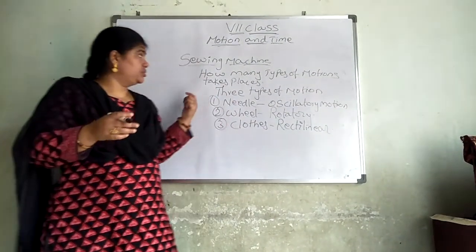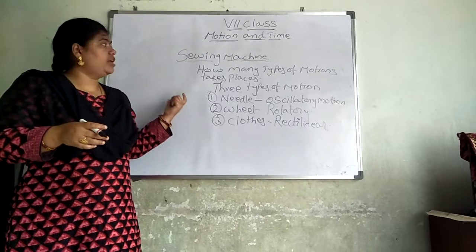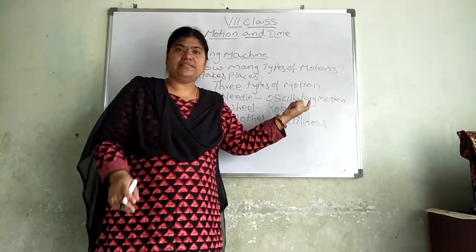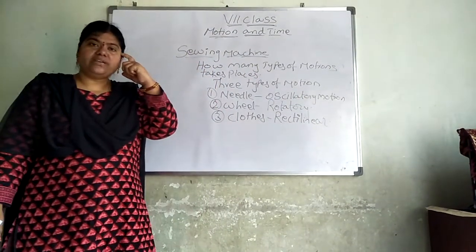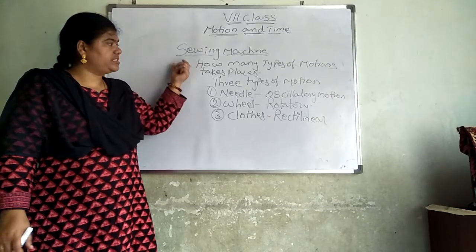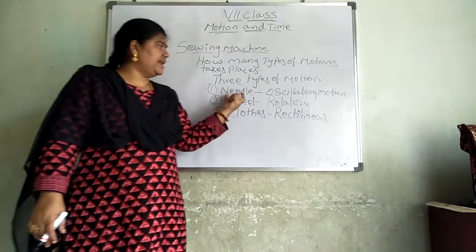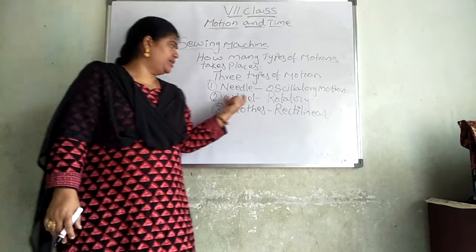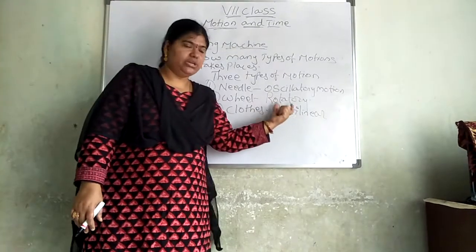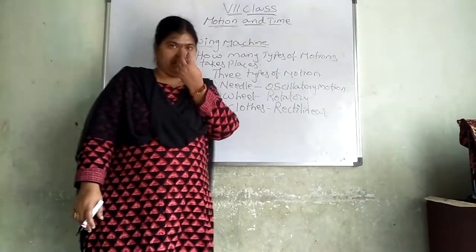You have to understand this question. He will ask what are the different types of motions when we are trying to observe a sewing machine. When I am trying to observe a sewing machine, I can see that the needle will show oscillatory motion, the wheel will show rotatory motion, the cloth will show rectilinear motion.